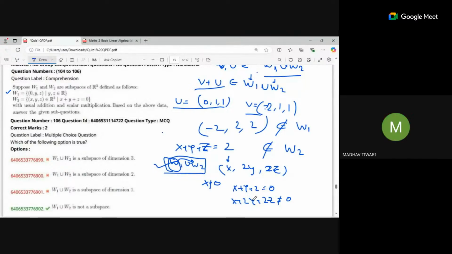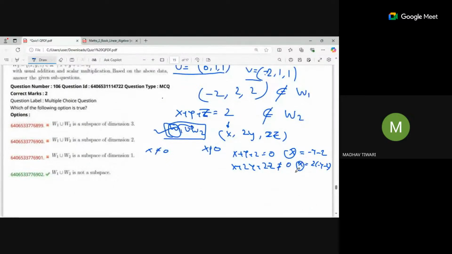From the first equation you can see x is equal to minus y minus z. But in the second equation you can see x is nothing but twice of minus y minus z. And x is other than 0, it is not 0. So it is not possible when it is a non-zero value. If x is a non-zero value and x is equal to minus y minus z, then its twice cannot be equal to x. It is only possible when x is 0. So that's why if x is not 0, then it will not belong to any of them. It will remain outside.